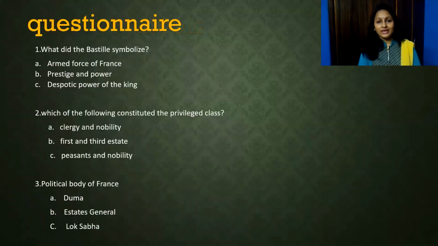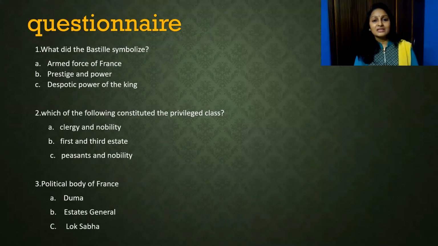We have come to the end of the session, and here you are with questions. You need to answer these questions in the comment box. What did the Bastille symbolize? Armed force of France, prestige and power, or despotic power of the king. Second question: which of the following constituted the privileged class? Clergy and nobility, first and third estate, or peasants and nobility? Third question: political body of France. Duma, Estates General, or Lok Sabha?